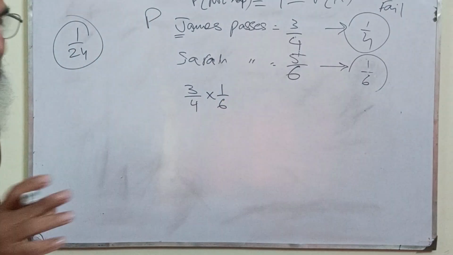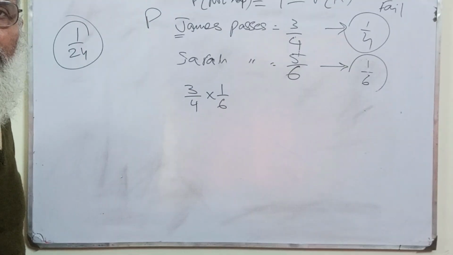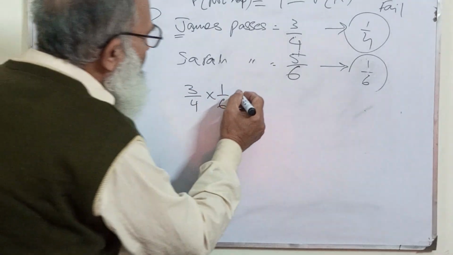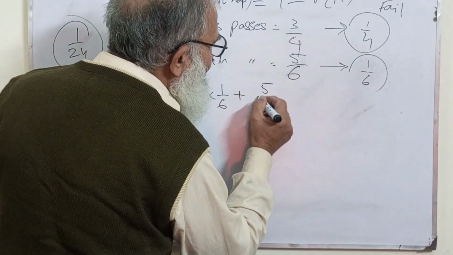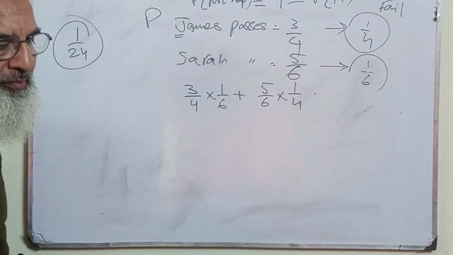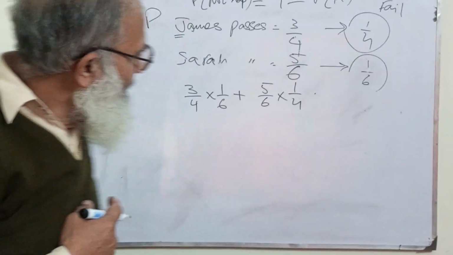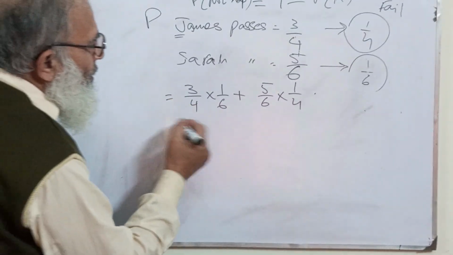One thing is complete: James has passed, Sarah has failed. Okay, and also if Sarah has passed and James has failed. Okay, so what is the total of this?